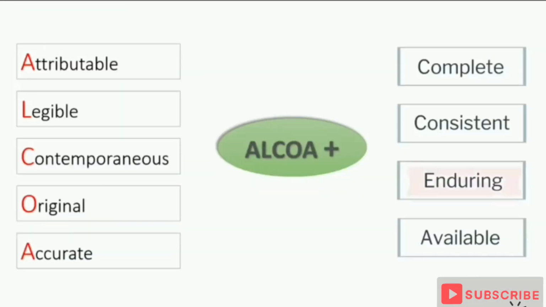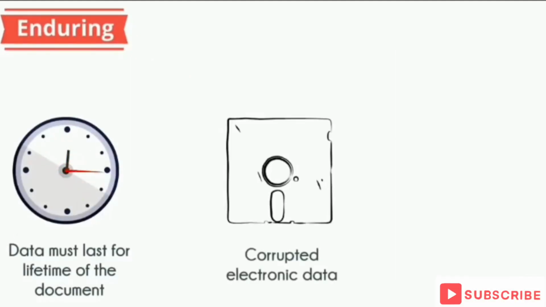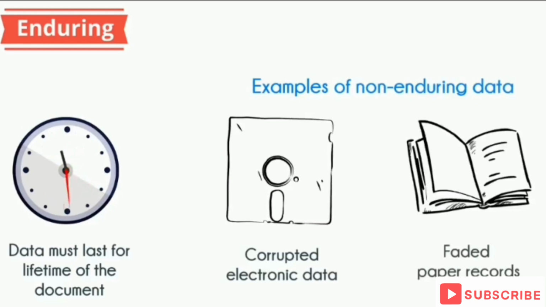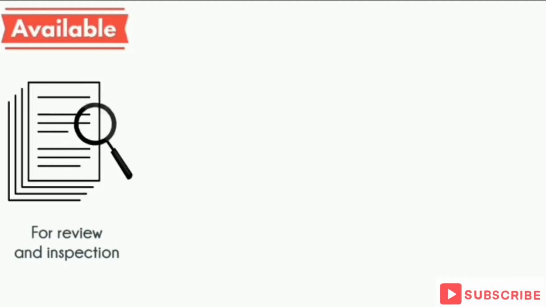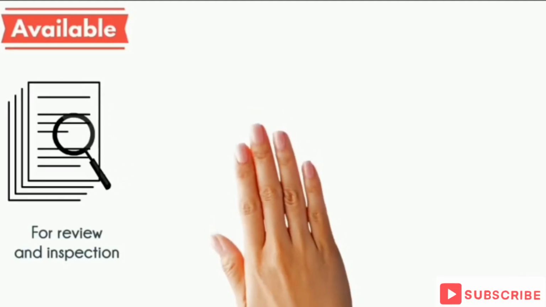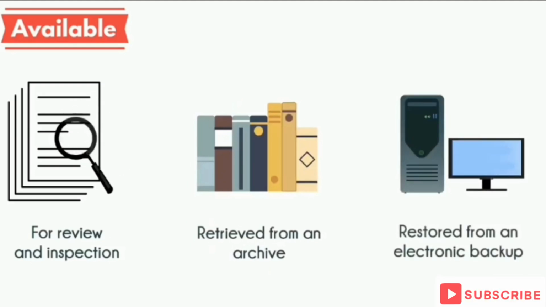Data must be enduring. That means it should last throughout the data lifecycle. Corrupted electronic data or faded paper records are examples of non-enduring data. And finally, for ALCOA Plus, data must be available for review and for inspection. Data must be stored such that it can be retrieved from an archive or restored from an electronic backup quickly.